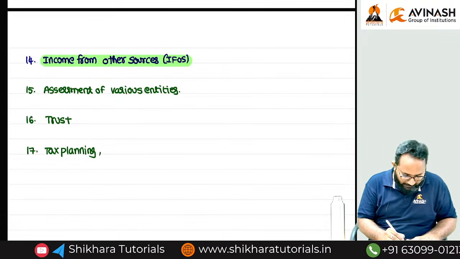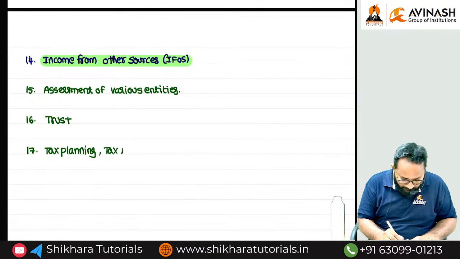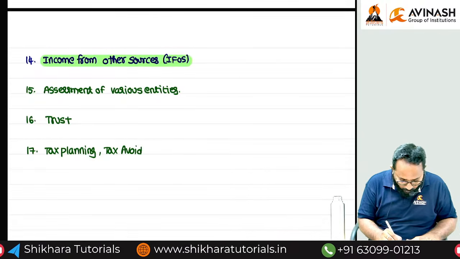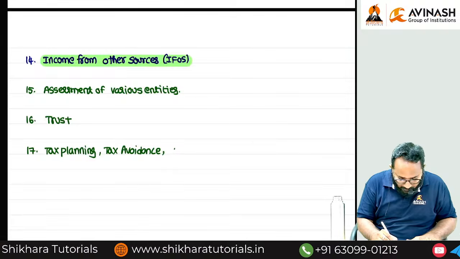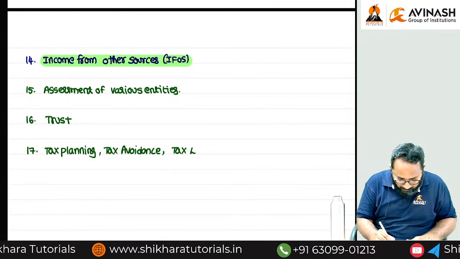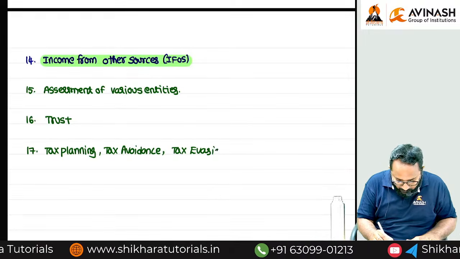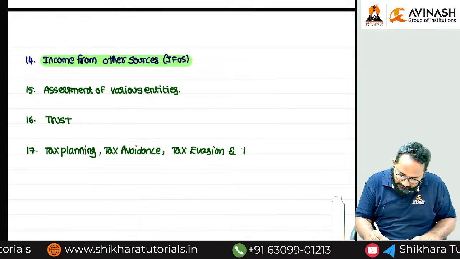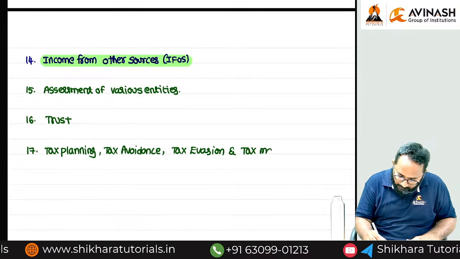Okay, so tax planning. Next one, ma? Tax avoidance, tax evasion, and what, ma? Tax management.